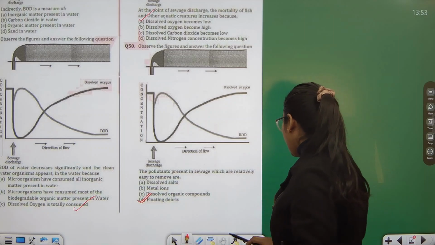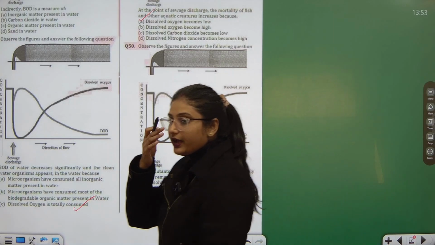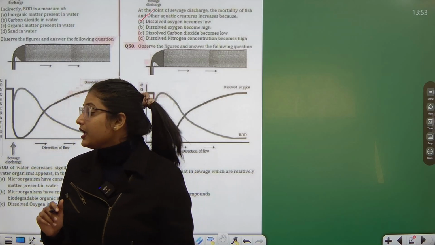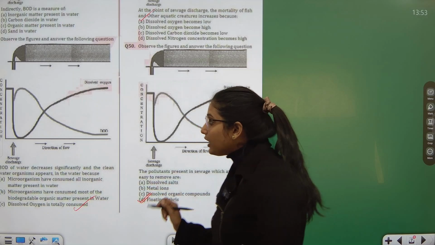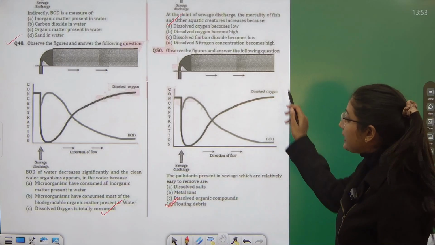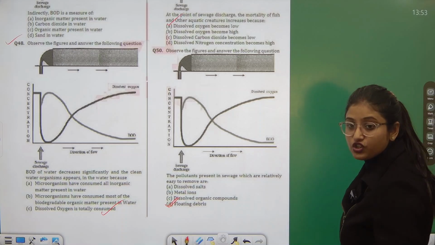Okay, and thus we have completed the PYQ discussion. We have covered a total of 50 questions, and I hope that you have understood the concepts that were involved here. This case study and the questions previously also, we had questions from sewage discharge.